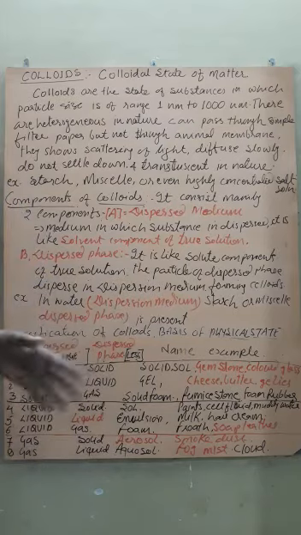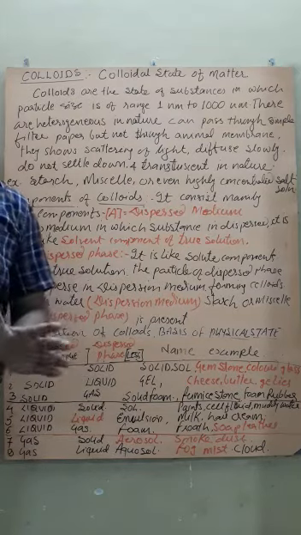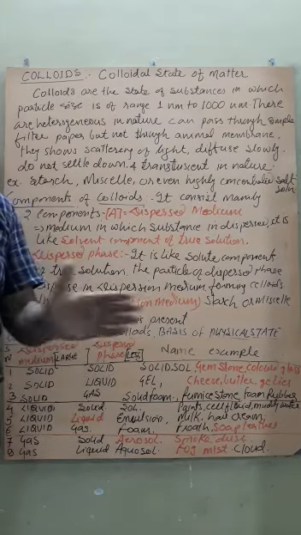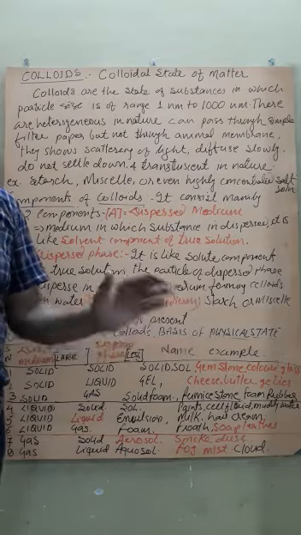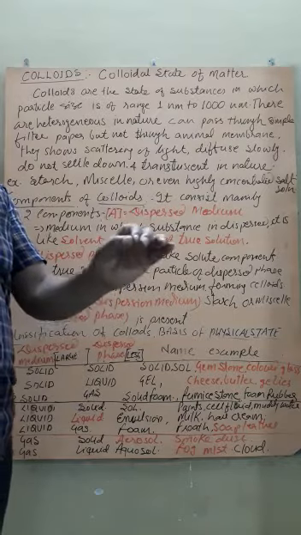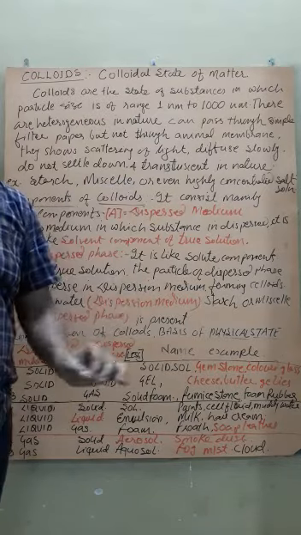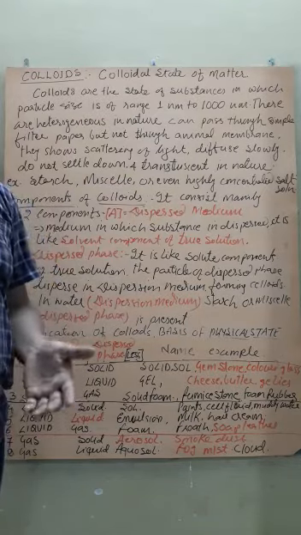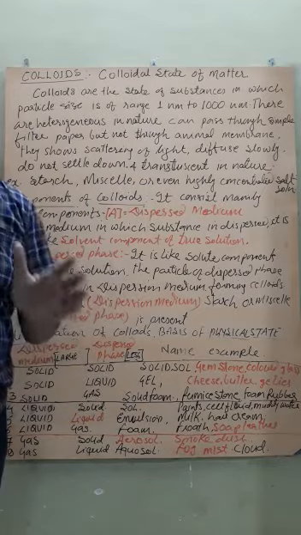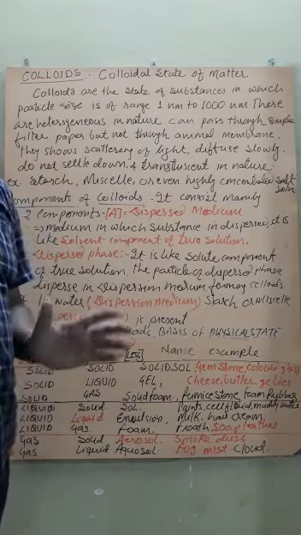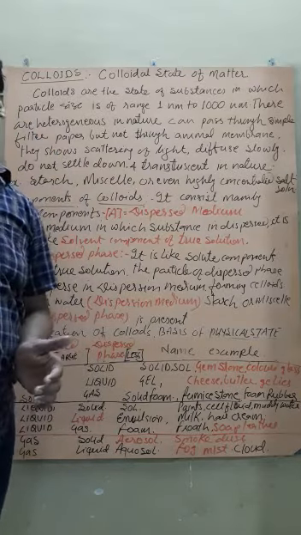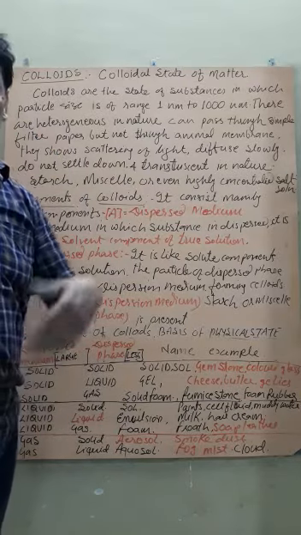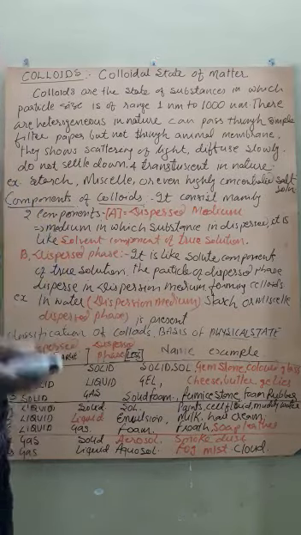Colloid particles are in the intermediate range of solution and suspension. Therefore, being a little bigger in size, they are unable to pass through simple filter paper but can pass through animal membrane, which we term a semi-permeable membrane.